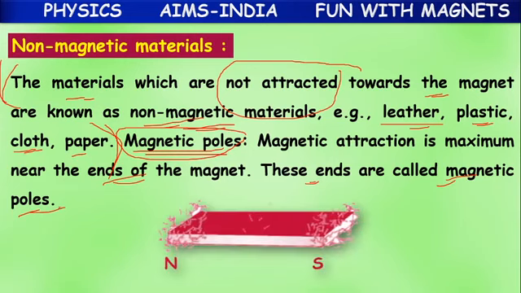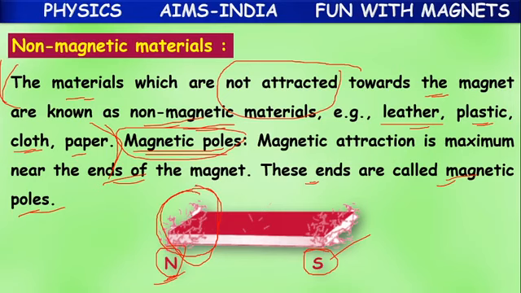If you take a bar magnet, at one end they have mentioned the symbol N, which means North Pole. At the other end they have mentioned the symbol S, which means South Pole. You have observed some iron filings here, small pieces of iron.